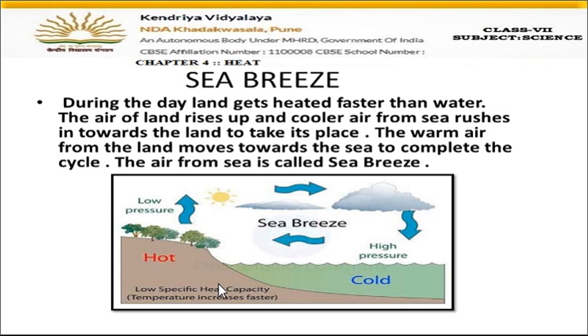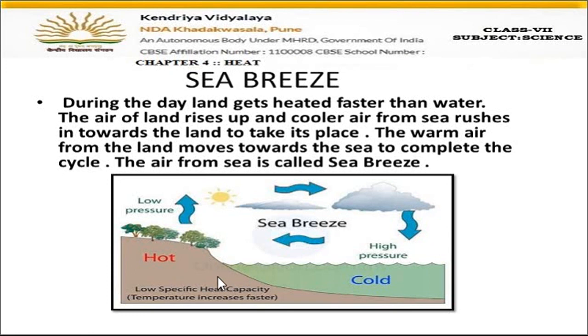Land gets heated faster than water. Students, always remember that land always gets heated faster than water, and land also gets cooler faster than water. During the daytime, with the help of sunlight, the land will absorb the heat and become hot.